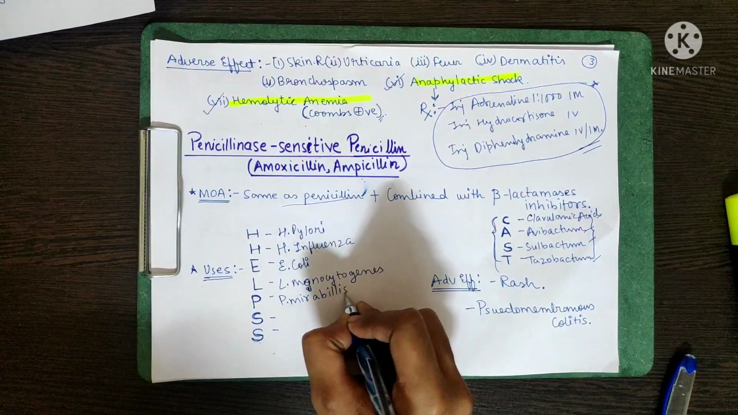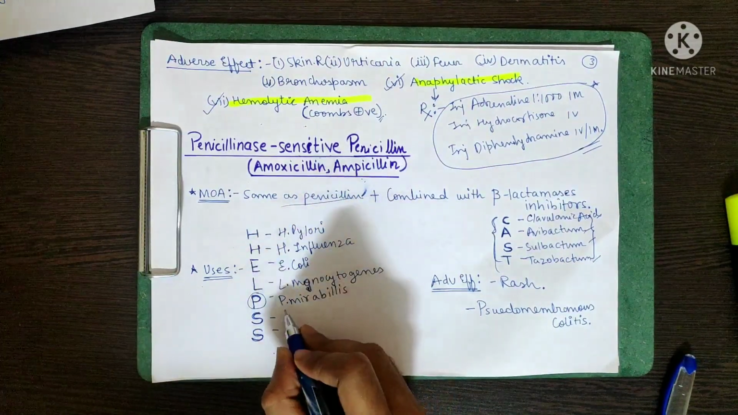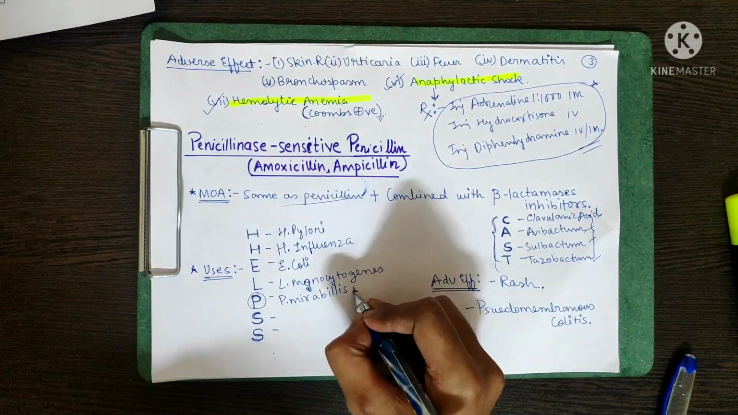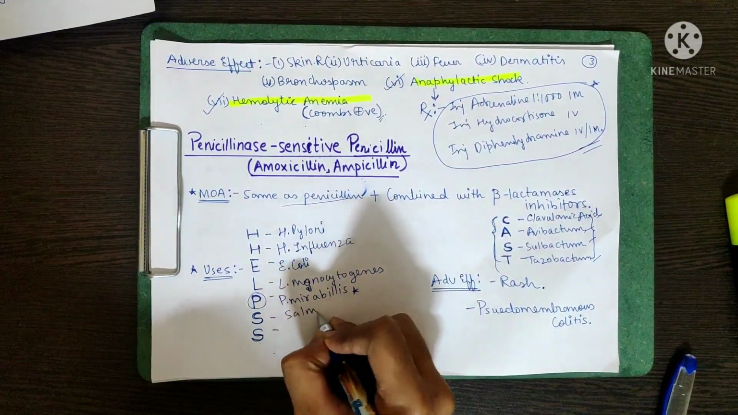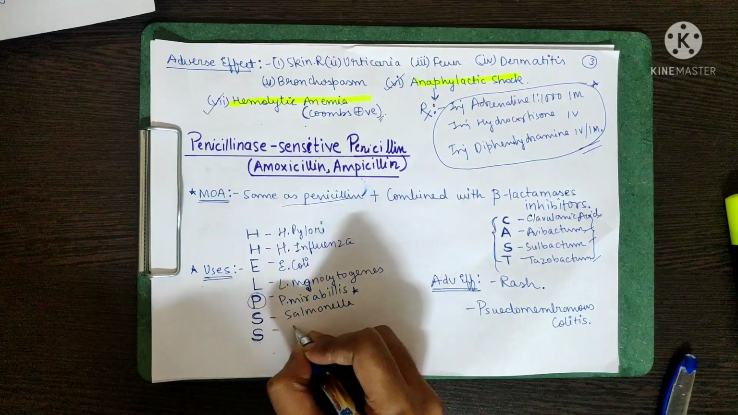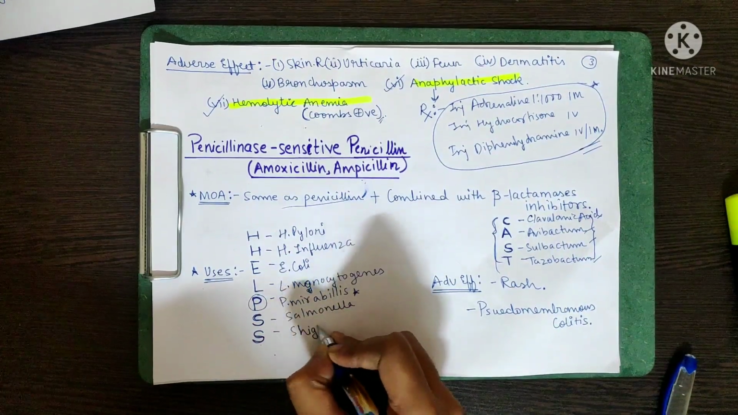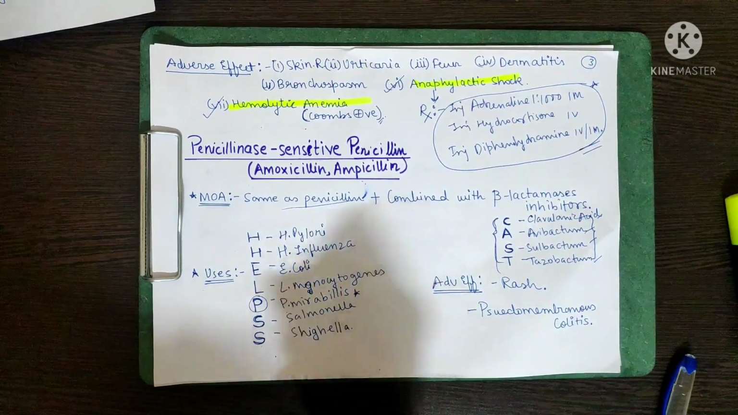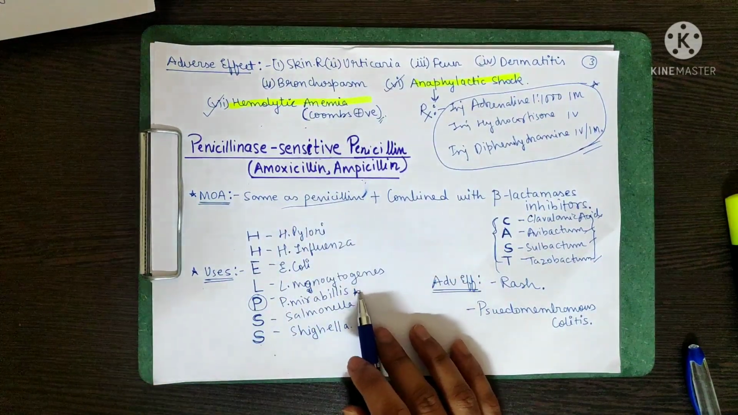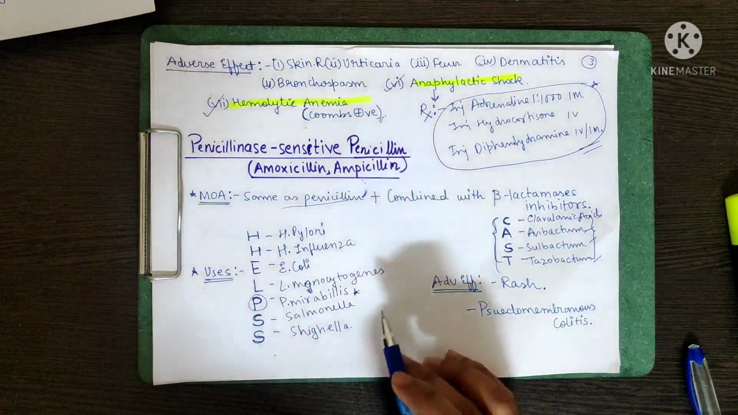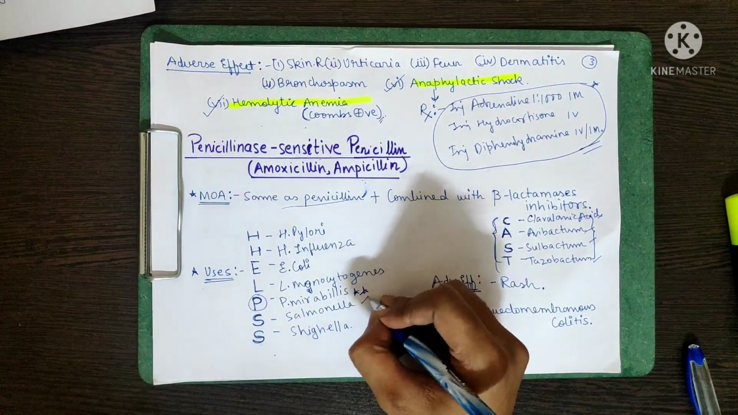It is very important that P stands for Proteus mirabilis and not Pseudomonas. You have to remember this, not Pseudomonas. S stands for Salmonella and another S stands for Shigella. So this is HELPS. H. pylori, H. influenzae, E. coli, Listeria monocytogenes, Proteus mirabilis, not Pseudomonas, very importantly, and Salmonella and Shigella.